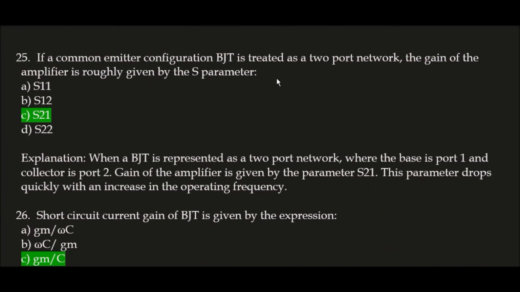If a common emitter configuration BJT is treated as a two-port network, the gain of the amplifier is roughly given by the S parameter.